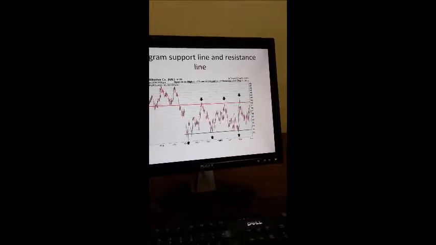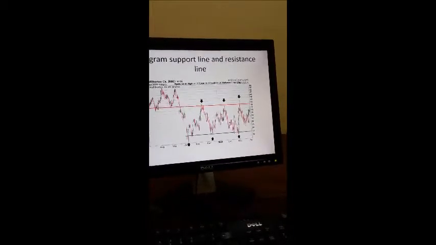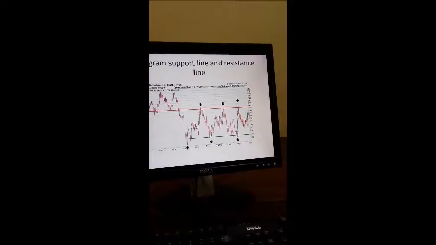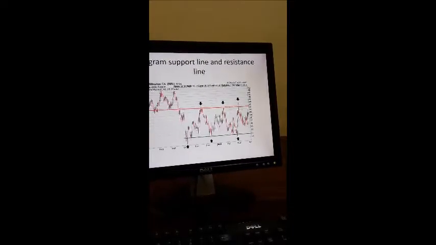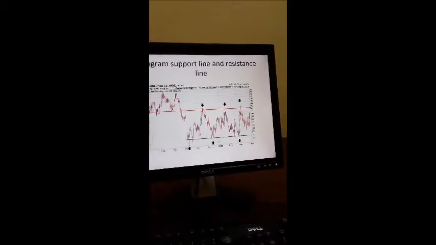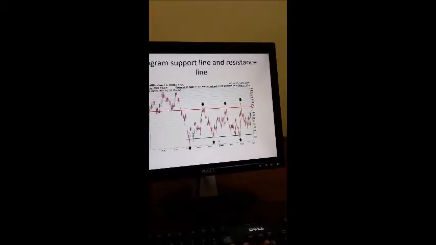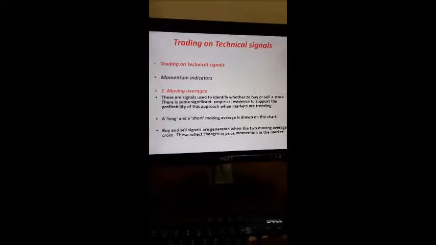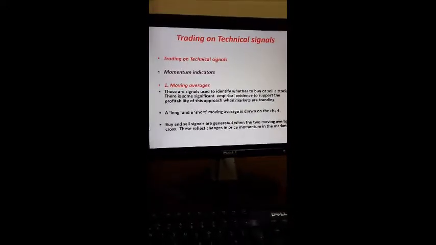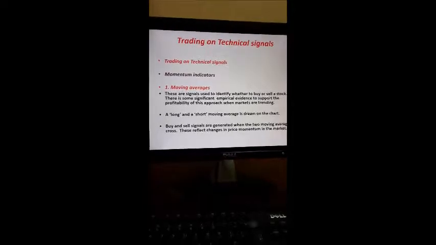So from the month of October year 2000 to April year 2001, the red line is the resistance line and the green line is the support line or support level. Now after that, let us move on to trading on technical signals.